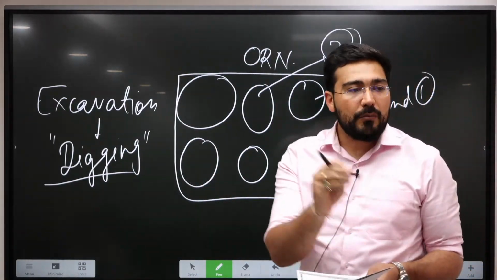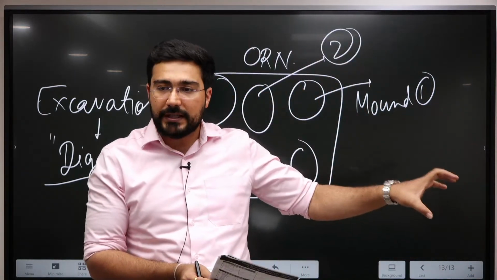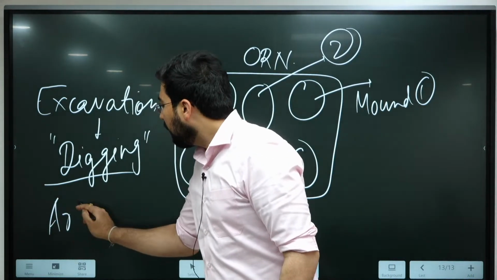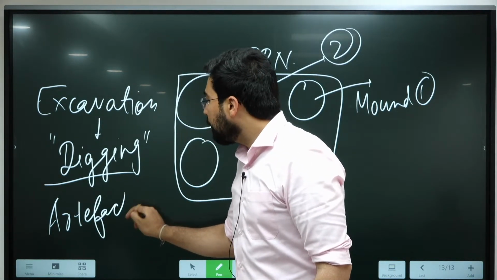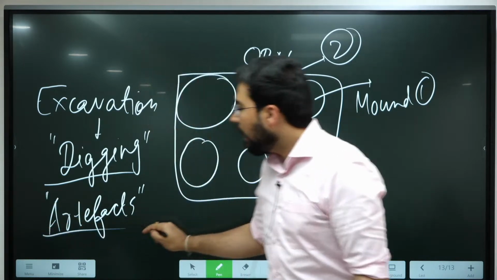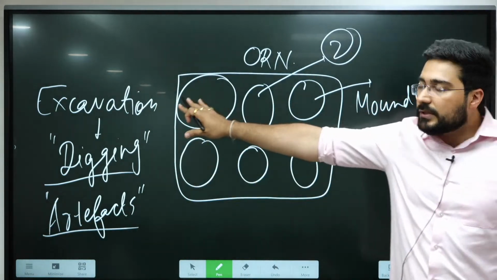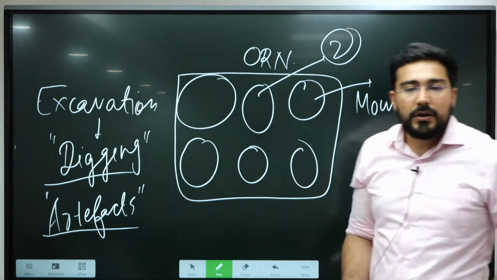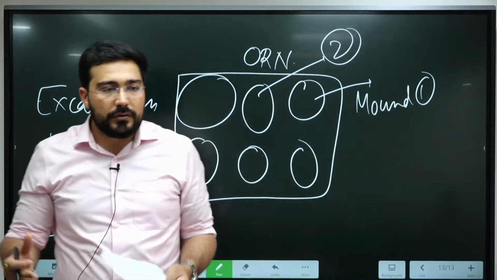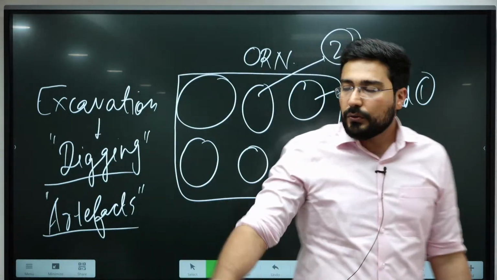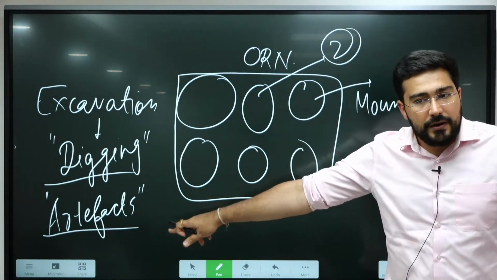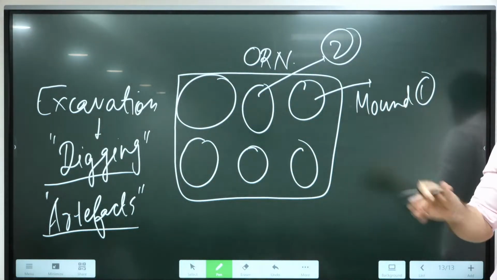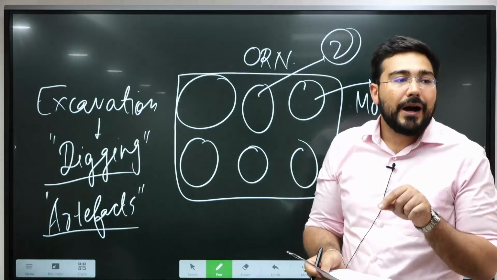From mound number 2, we have found these artifacts. Artifacts means what kind of information we are able to get, which objects we have got. That is known as artifacts. So whenever there is going to be excavation, we are going to have artifacts. Like at Mohenjo-daro, we have found a dancing girl, we have found the bearded priest also. Those are nothing but forms of artifacts. And Mohenjo-daro, when divided into different parts, is known as mound. So this is the first term which you need to understand.